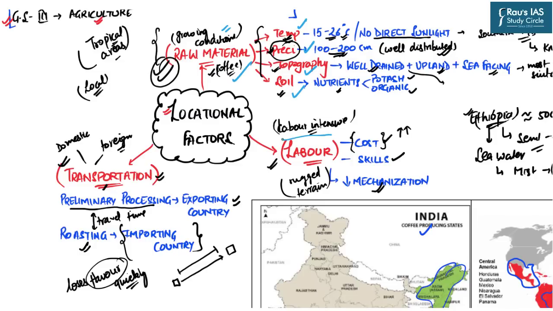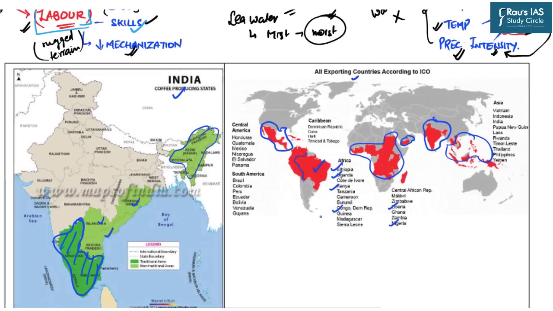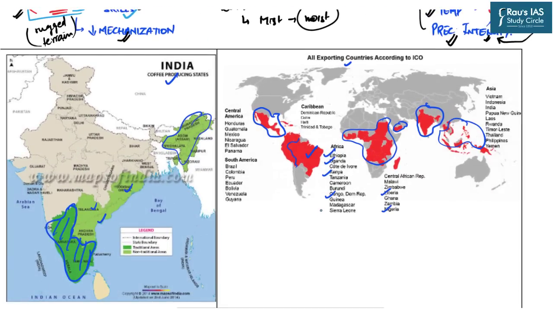The second important factor comes in terms of labor cost as well as labor skills. And the third important factor comes in the form of transportation facilities, not just in domestic boundaries but also in the foreign areas. On the basis of these factors, we saw what are those areas in India as well as the world which are dominant in coffee production. When it comes to India, southern India followed by eastern and northeastern India are more dominant. When it comes to the world, the tropical countries, this tropical belt, also known as the coffee belt, is more important.